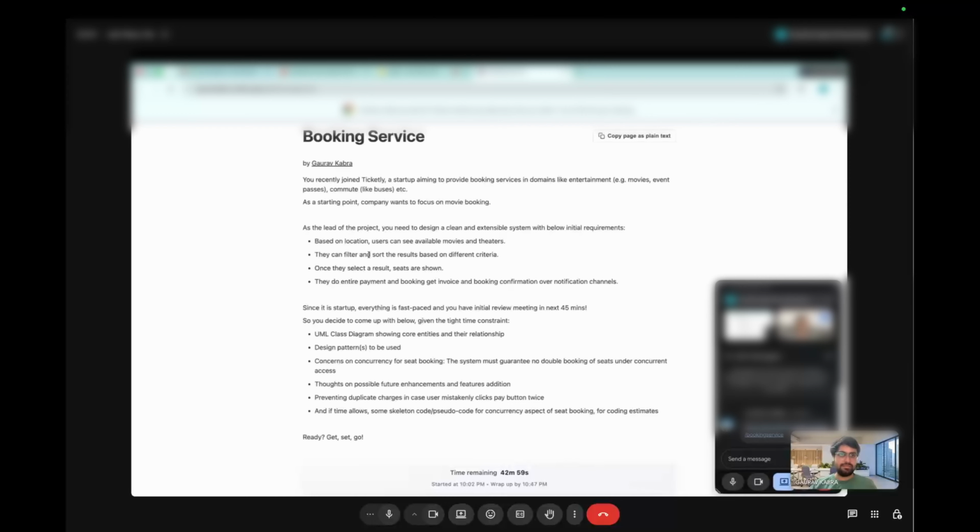As an extended requirement, the user can select the movies and then also see theaters. But here, the general flow is you select a theater and then see the movies. So we search based on location, then the theaters? Correct. Then once you click on the theater, you see all the available movies. Understood. And we can also have different kinds of filtering and sorting later on. Correct. Whatever criteria you can think of, let's also discuss those.